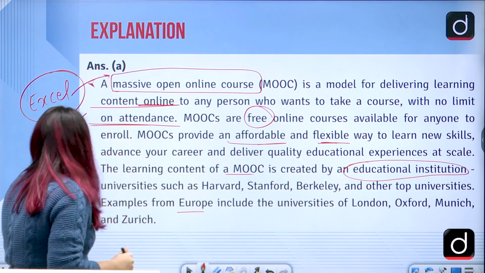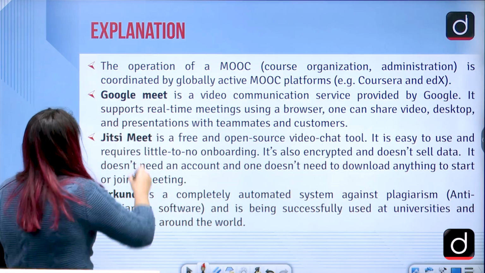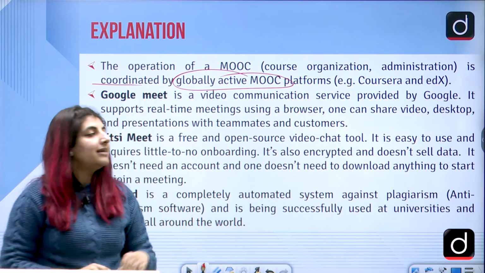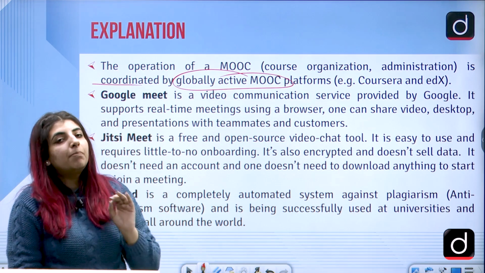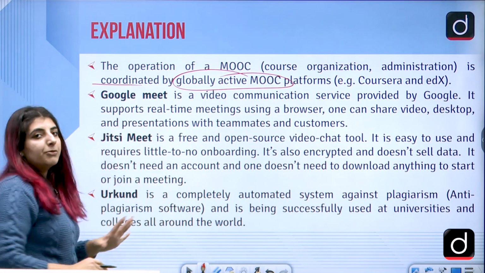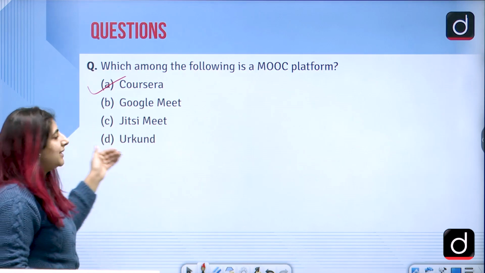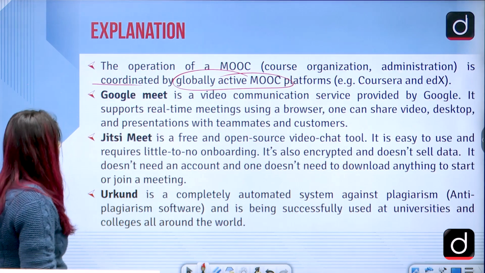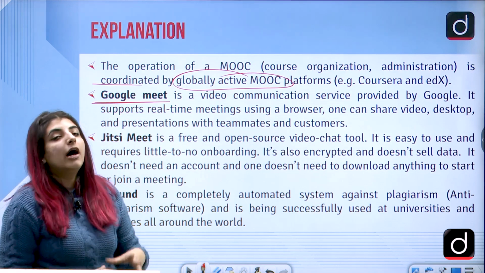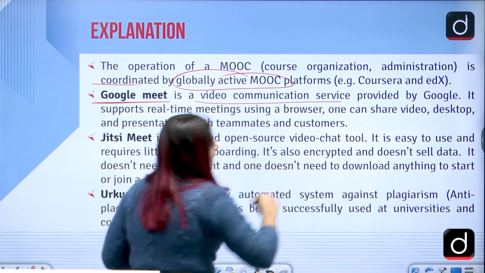Also, for instance, if we move forward with the slides, the operation of a MOOC is coordinated by globally active MOOC platforms. For instance, Coursera and edX. So edX is also a platform which is a MOOC platform, correct? The other options which were given in the question were, let's see, Google Meet, Jitsi Meet and Urkund. What are those three? First of all, Google Meet, you all must be knowing because this is a video call platform, a video meeting platform I must say, correct? Video communication service provided by Google.